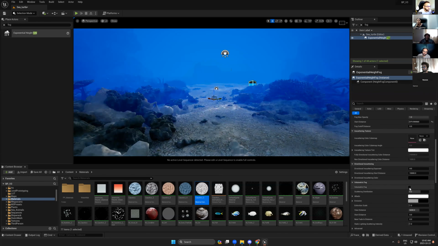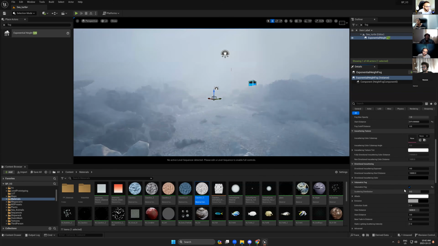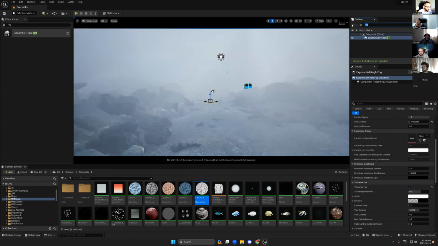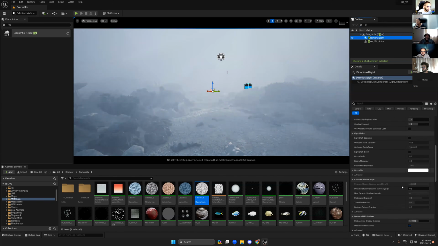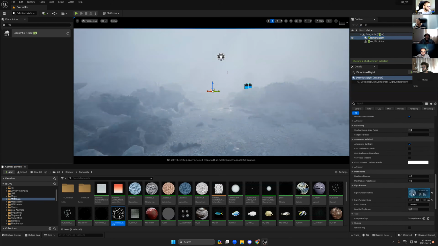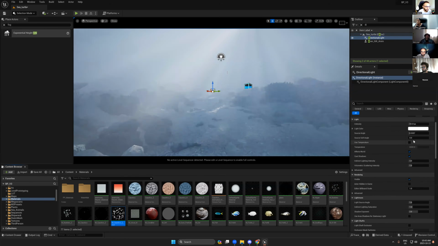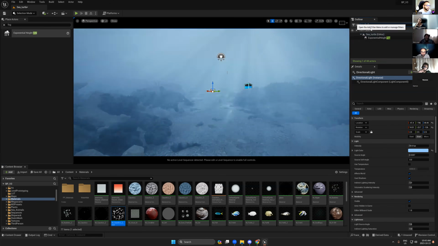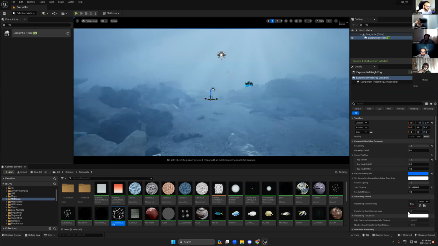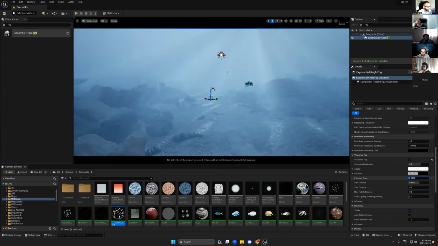So let's turn on the volumetric and go back to the directional light here. We'll add this one, and from the light I will also take off this to just have some blue.